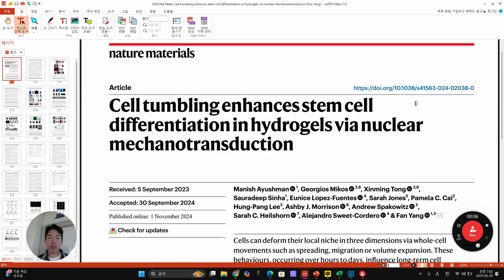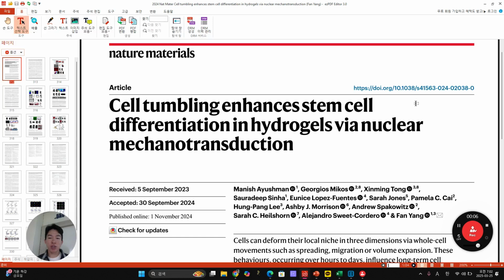So compared to CG, SG, they are moved around by 5%. And then because of that, the nucleus also rotates like this. And the nucleus is also moving along with that cell movement. And then the cell and nucleus movements are synchronized all together. Well, the nucleus is faster than the cell by itself.